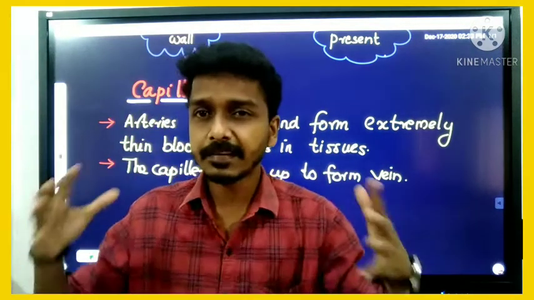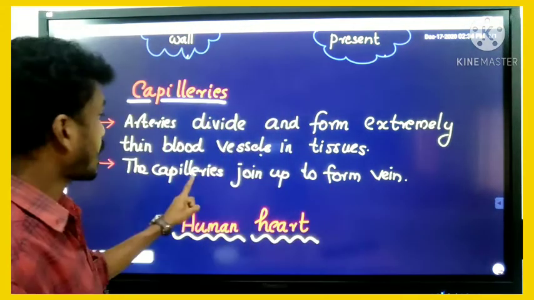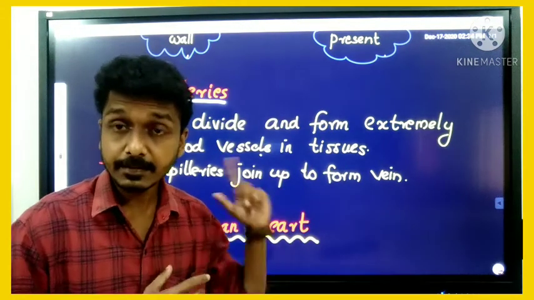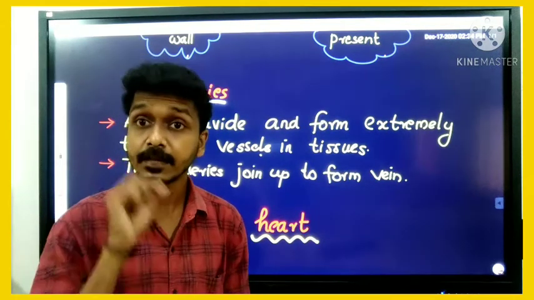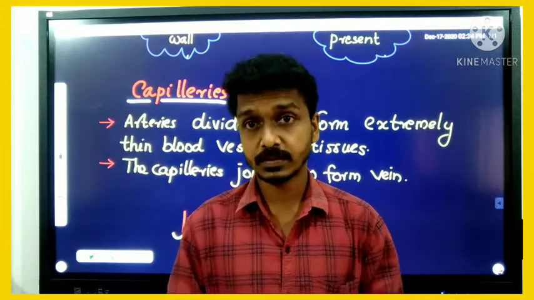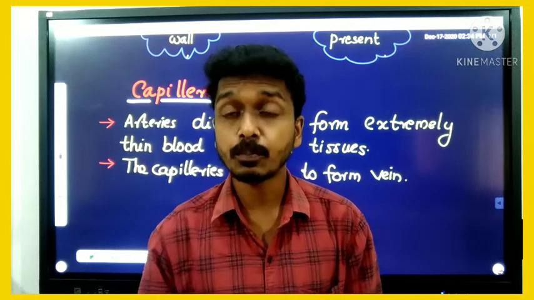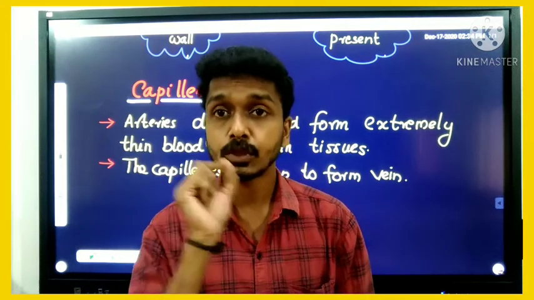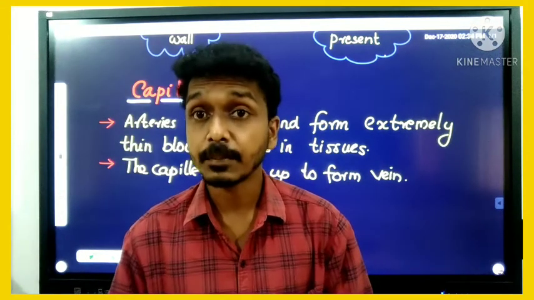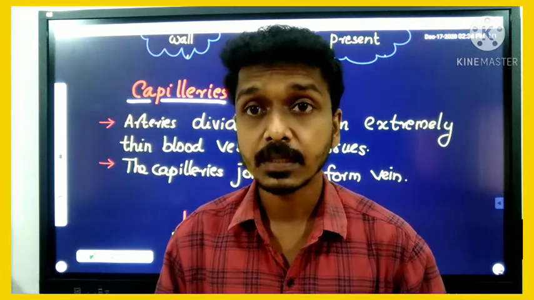Then the capillaries join up to form what? Veins inside the tissues. So it helps to pump blood to the tissues of our organs. That is the main function of capillaries.